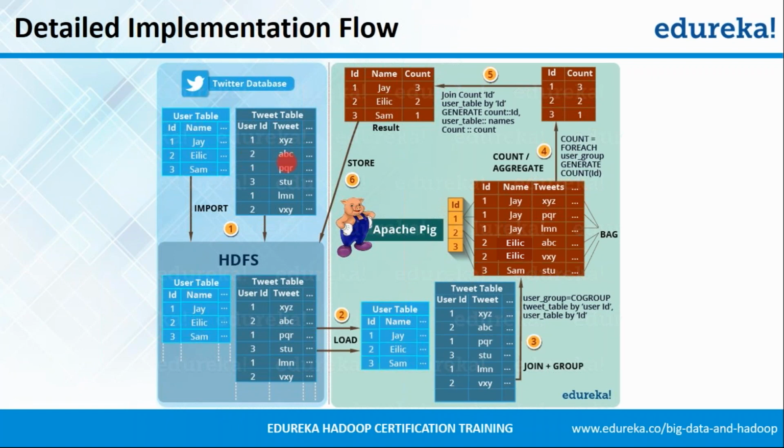The very first step was to import the data present in these two tables onto HDFS, and this can be easily done using tools like Sqoop. Let me tell you that Sqoop is a tool using which one can move data from RDBMS to HDFS and from HDFS to RDBMS very easily. So the data was imported to HDFS using tools like Sqoop. Once the data was moved, it was stored as flat files in HDFS.